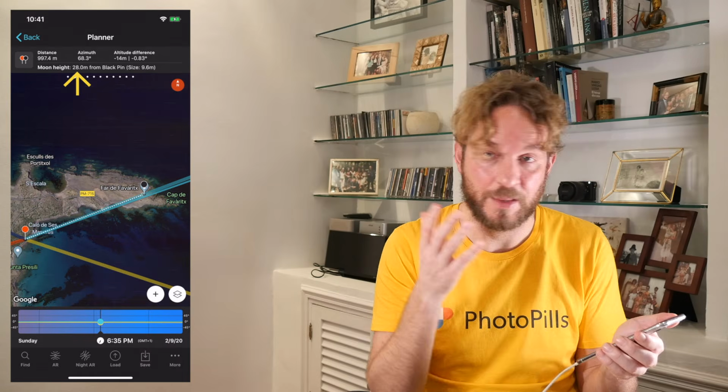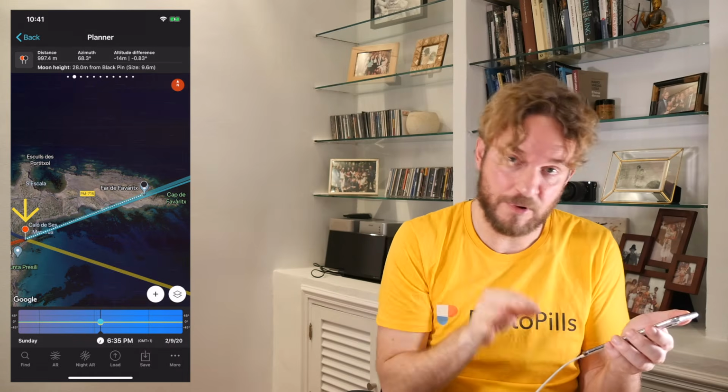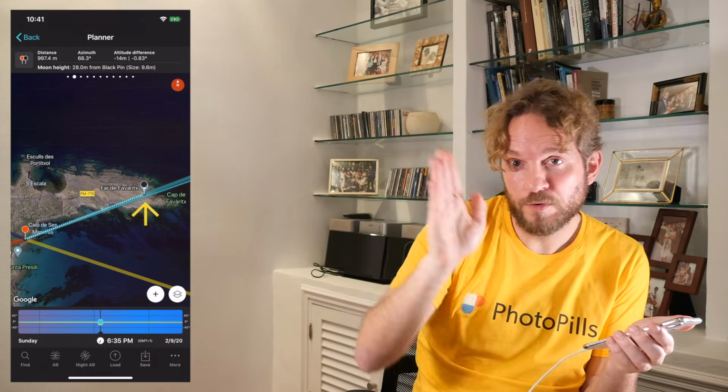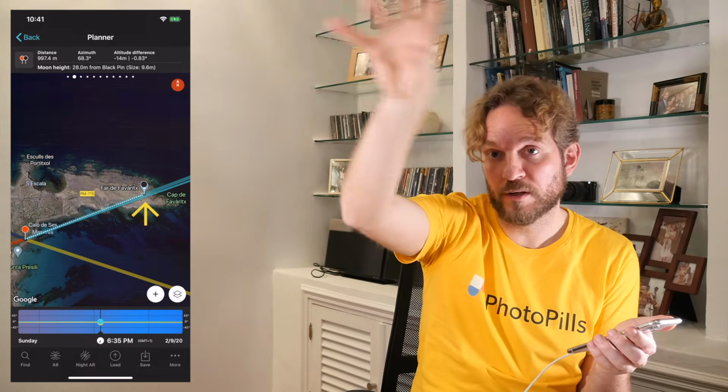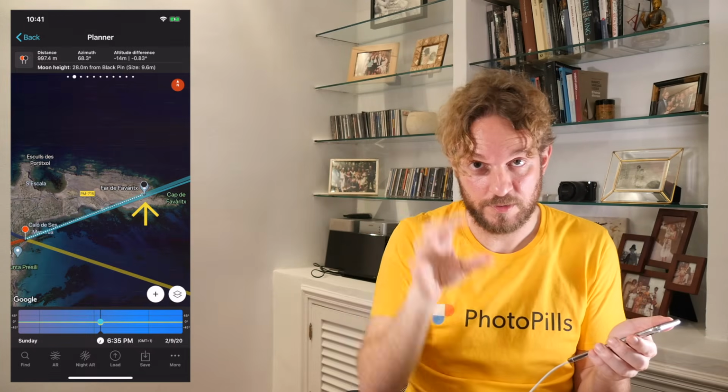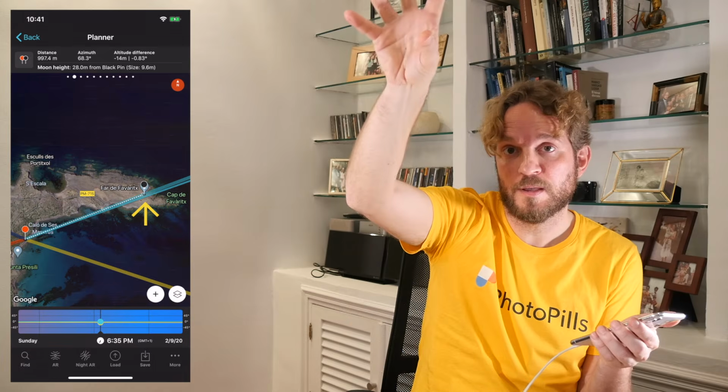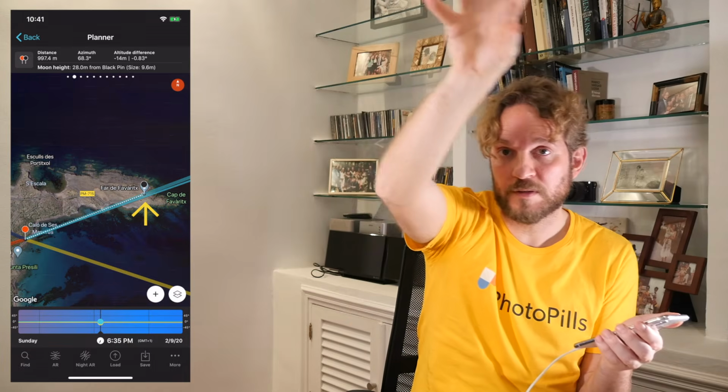Like this. And then I adjust my red pin position to have the moon in the position I want it relative to my lighthouse. This is at the same height, 28 meters, but next to it, not on top of it, but next to it.